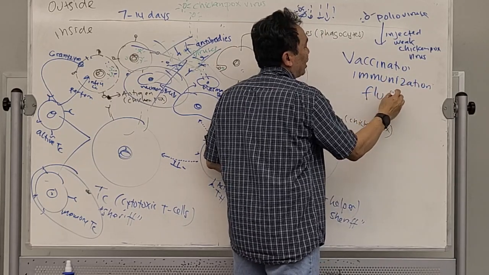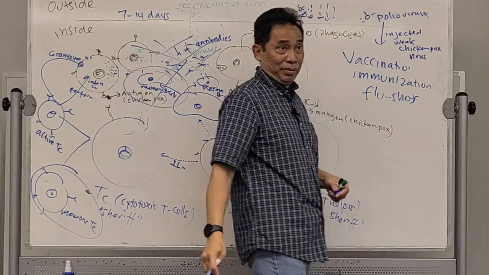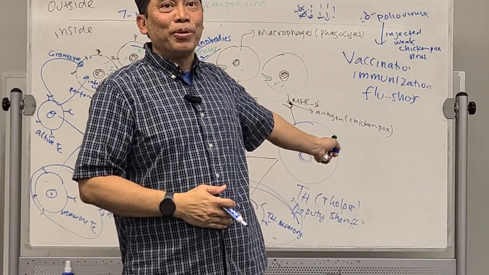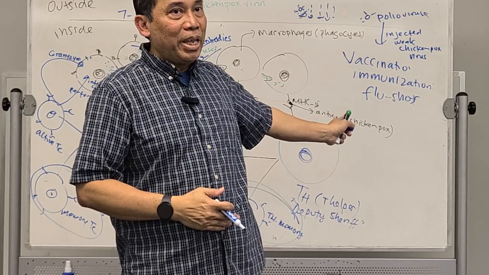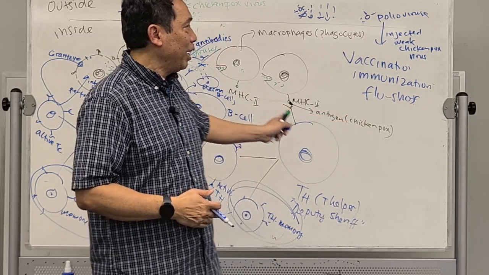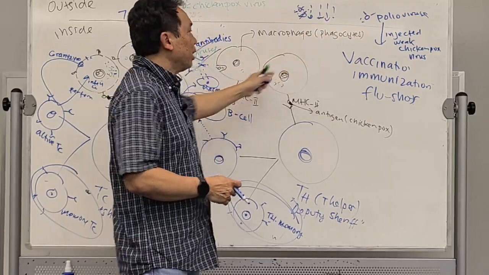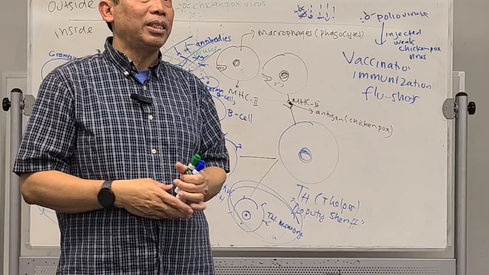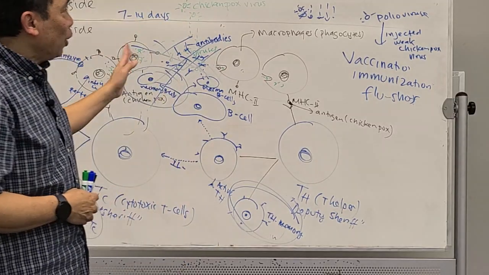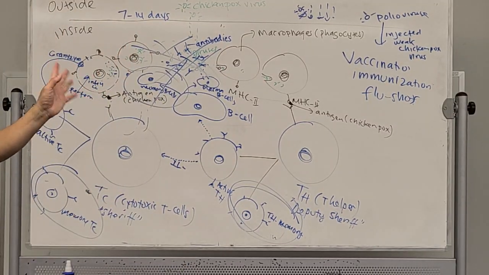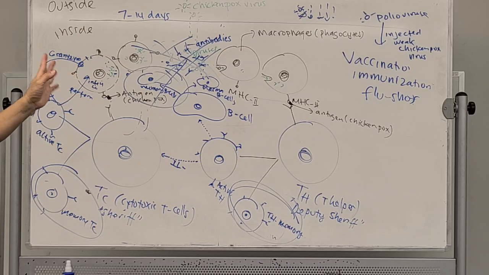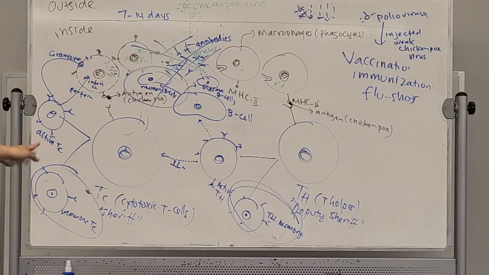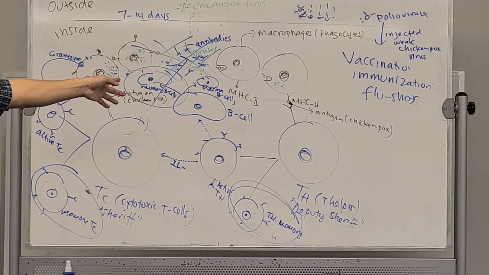For the flu, it has a special name. It's called the flu shot. That's actually creating the memory cell, creating immunity. So you have immunity for a certain disease without really having the disease itself, the symptoms of the disease itself. Okay. Do you have a question for this one? This is how our body protects us, using these special cells: the T helper, TC, and the B cell.